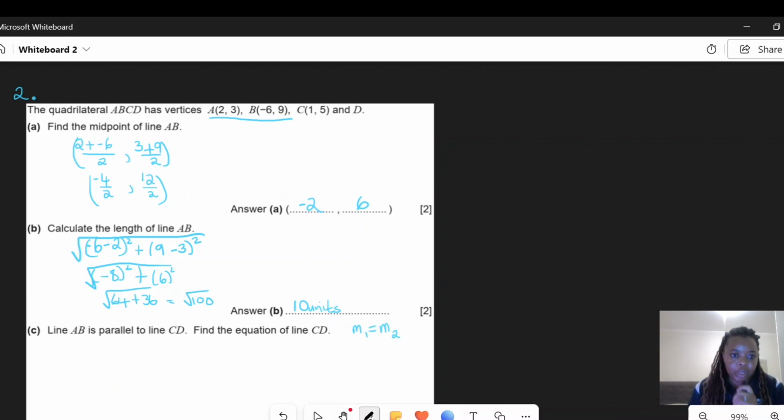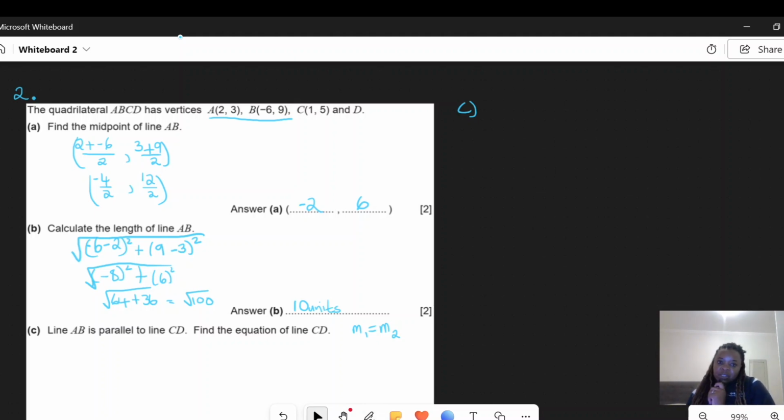So we are going to continue with C, and remember, the moment you see that they're speaking about parallel lines, you should know that they have the same gradient. Since you don't know anything about D, and you only know the point C for CD, it's not enough to find the gradient of CD. So to get the equation of CD, you will use the gradient of AB. So we are going to take AB and solve it here. So to get the gradient of AB, you can decide which one you want to call your x1 and y1, and which one you want to call your x2 and y2.